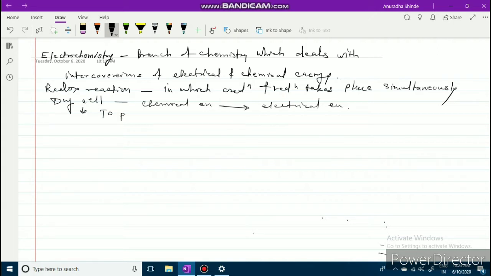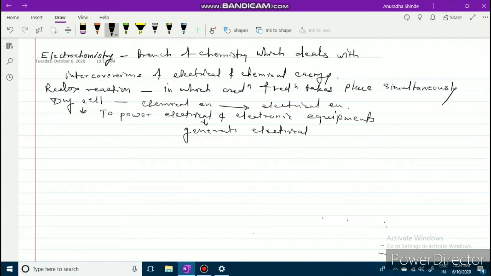Dry cells power electrical and electronic equipments because they generate electricity.